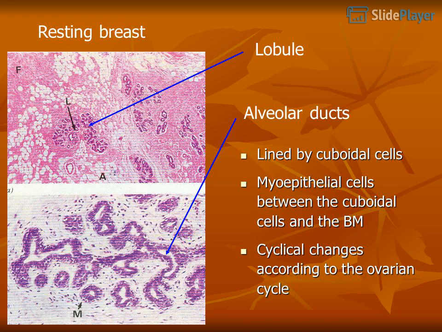Resting breast lobule: the alveolar ducts are lined by cuboidal cells. Myoepithelial cells lie between the cuboidal cells and the basement membrane. Cyclical changes occur according to the ovarian cycle.